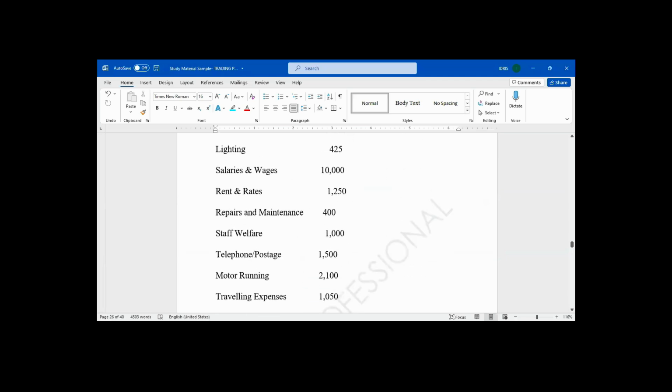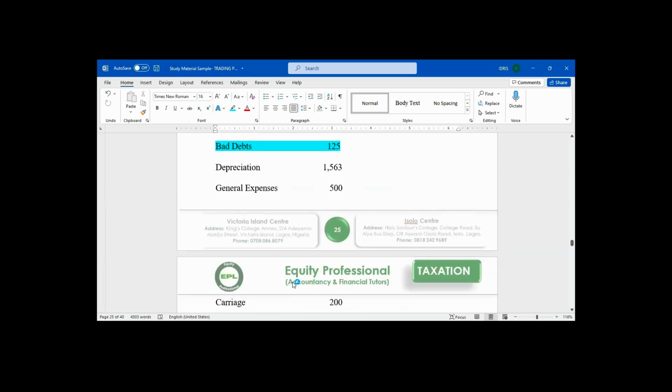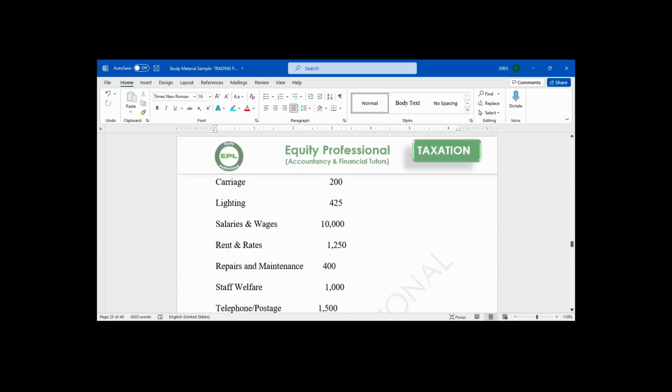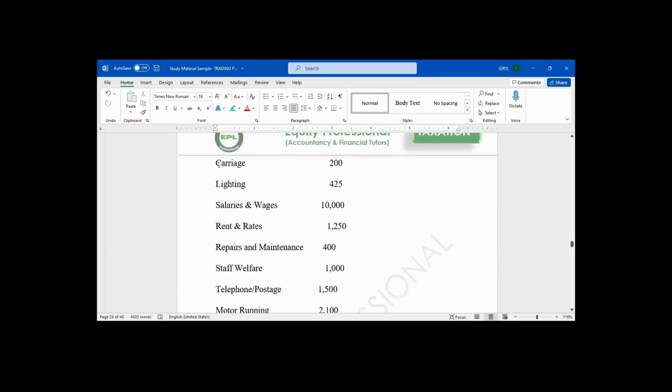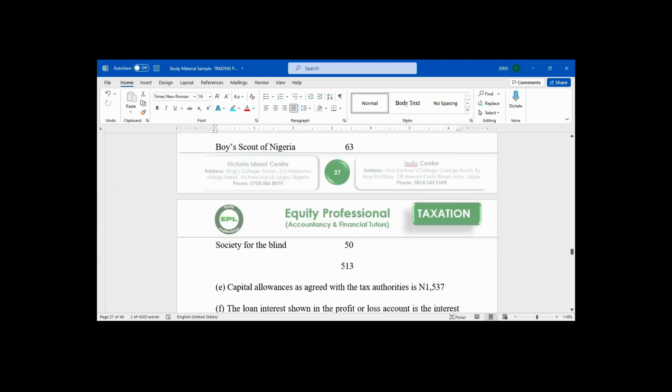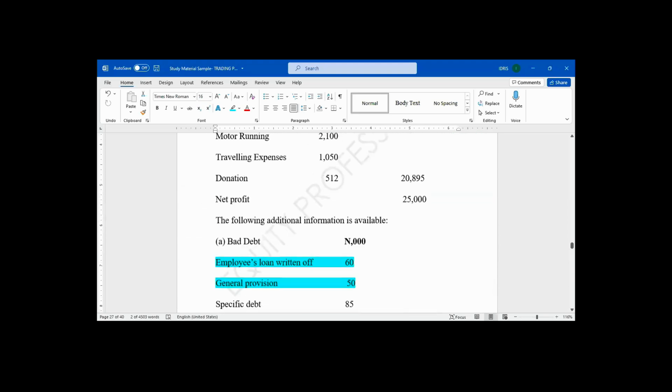Now, after general expenses, carry cost 200,000. Is it allowed? It's an expense. It's allowed. It's for the business. Lighting, is it allowed? Allowed. Electricity cost is allowed. It's for the business. Salaries and wages, is it allowed? It's allowed.